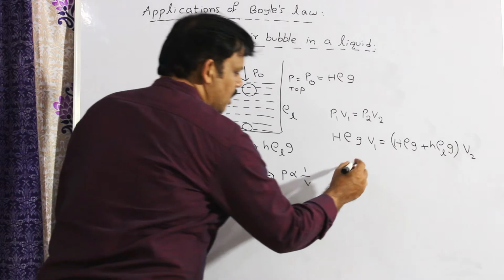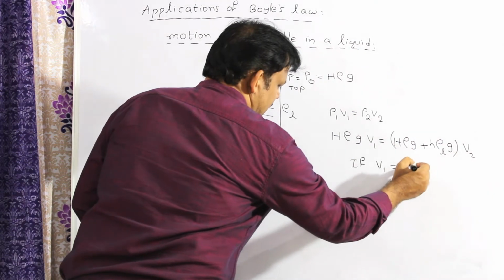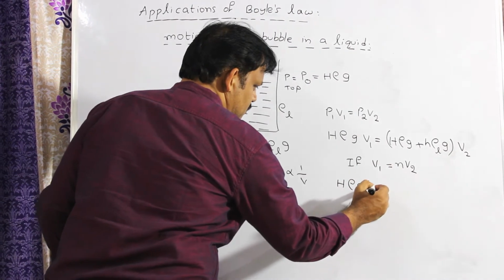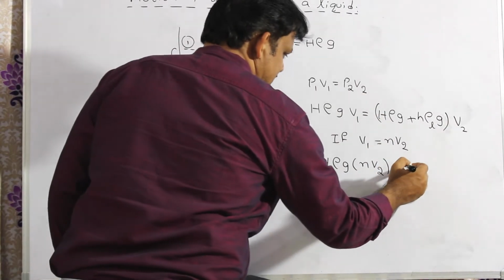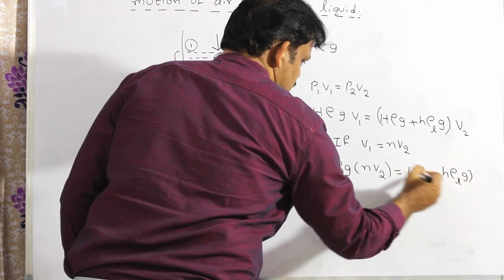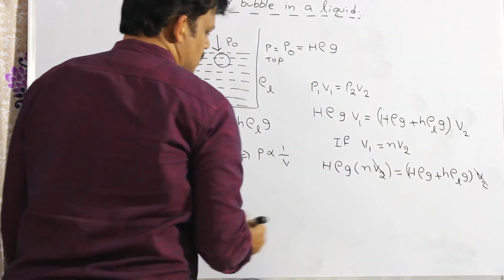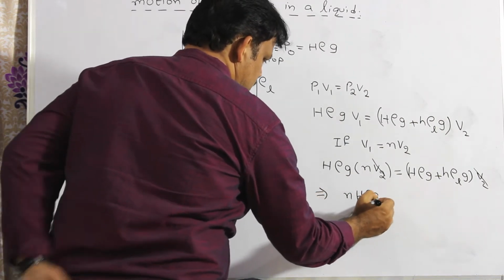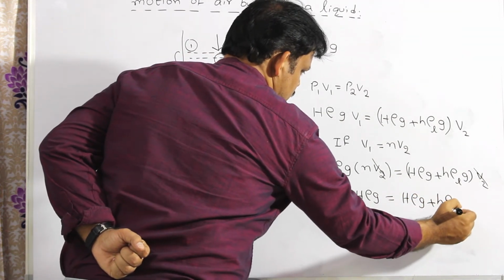Suppose if volume at the top is n times volume at the bottom, that means V1 is equal to n times V2. Then above expression can be expressed as capital H rho G into, in place of V1, I can write n times V2, that is equal to, on the right hand side, capital H rho G plus small h rho L G into V2 as it is. So, V2 gets cancelled out. So, the relation is n into capital H rho G is equal to capital H rho G plus small h into rho L into G.